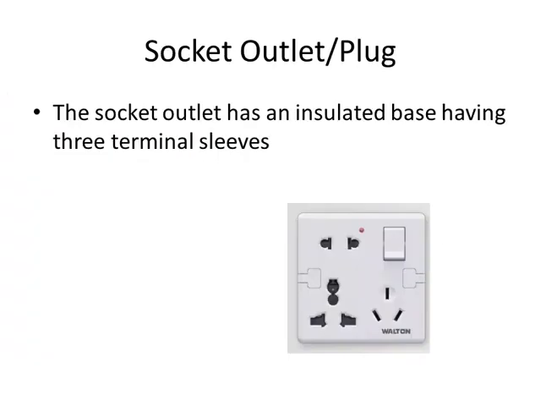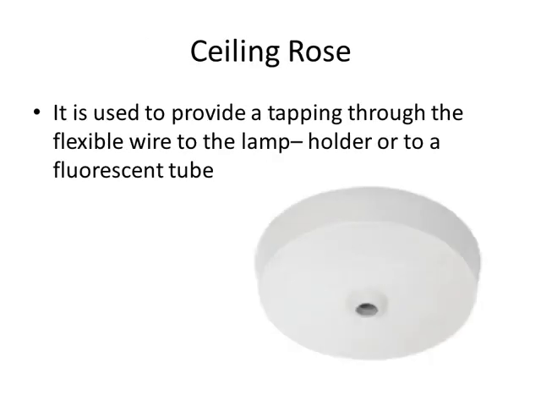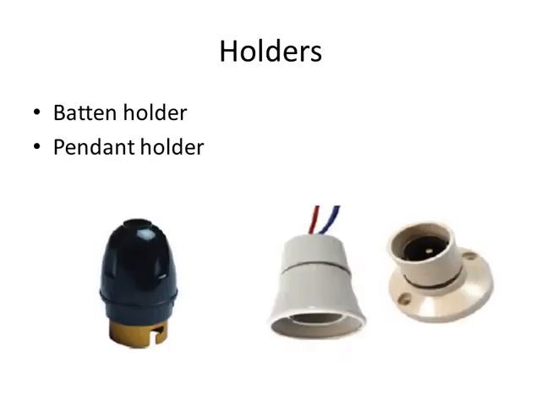Socket, so they have an insulated base having three terminal sleeves as shown in the figure. Ceiling roses, so they are used to provide the tappings with the help of a flexible wire to the lamp holders or to the fluorescent tubes. These are holders, lamp holders, batten and pendant holders. There are two types of holders there.